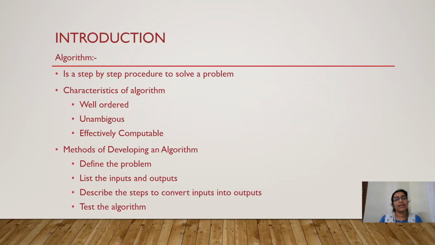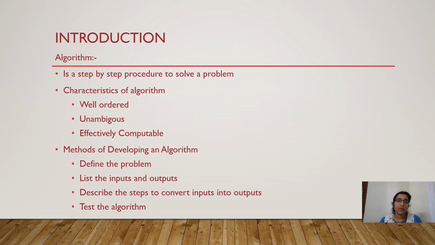Now first we can see what an algorithm is. We are already familiar with the algorithm, as we learned it at school level. An algorithm is a step-by-step procedure to solve a problem. We have a problem, we have to solve it, so we write a step-by-step procedure to solve it. Now we can see the characteristics of an algorithm, what properties an algorithm should have.